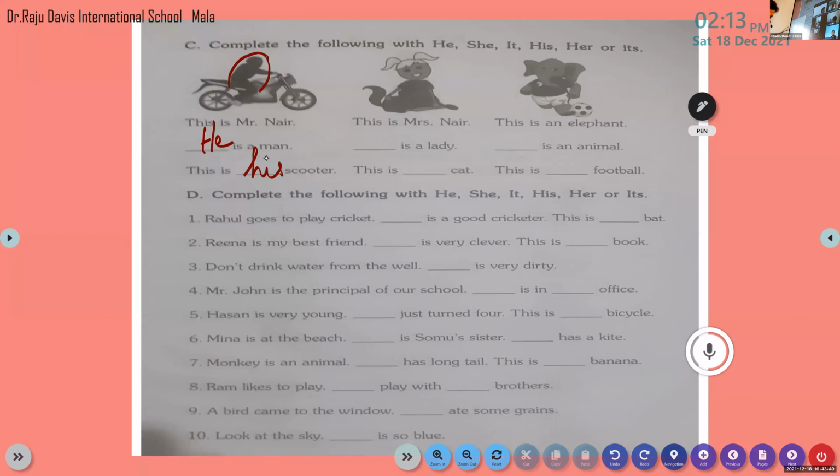Yes, come on, read the question. What is this? This is Mrs. M-R-S, Mrs. Nair. Okay, we are talking about this lady. Okay, this is Mrs. Nair. Okay, then. She. Here, yes, come on.